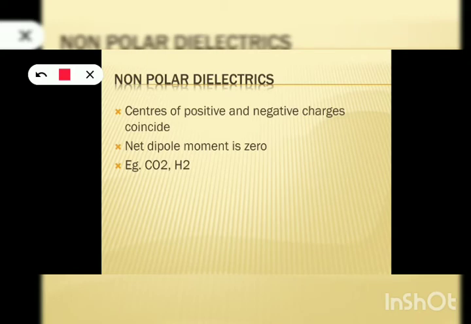What is the structure of carbon dioxide? O minus, C plus, again O minus. This is the structure of carbon dioxide, CO2. The oxygen ions are negatively charged and the carbon ion is positively charged. What is the common center of mass of these two negatively charged ions?